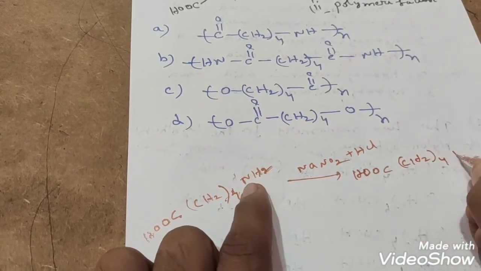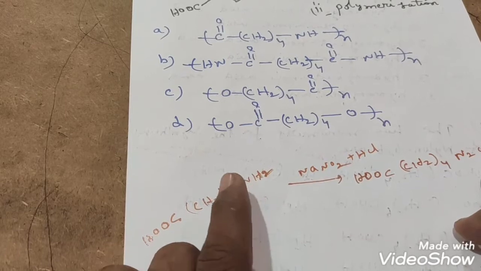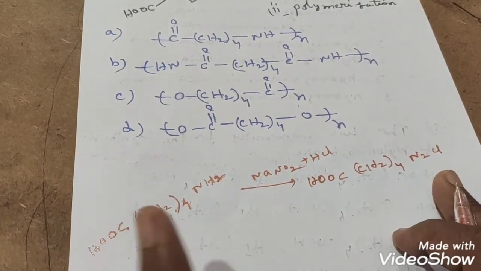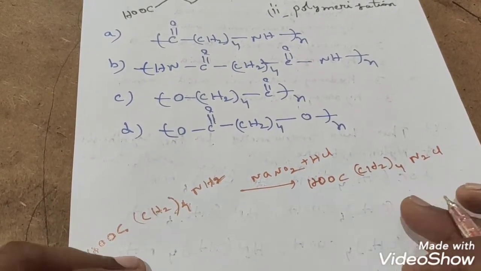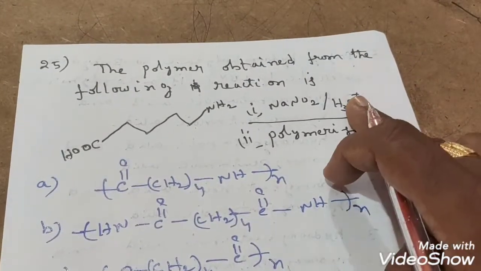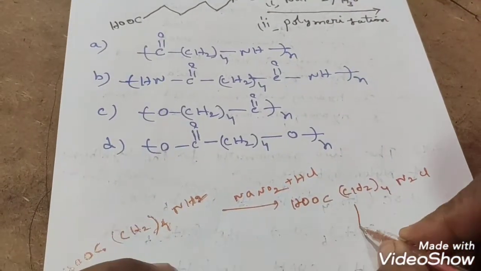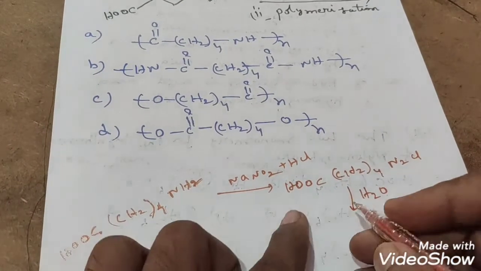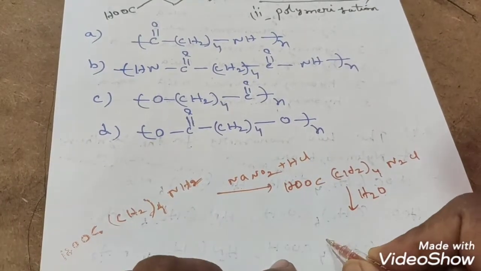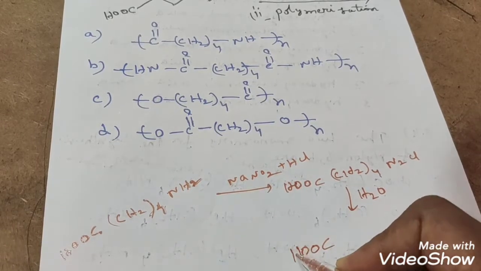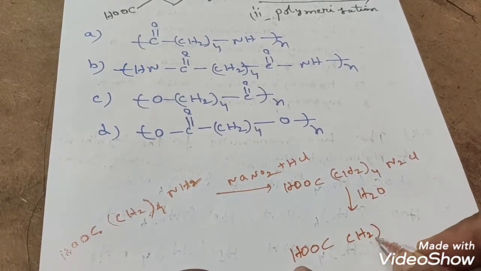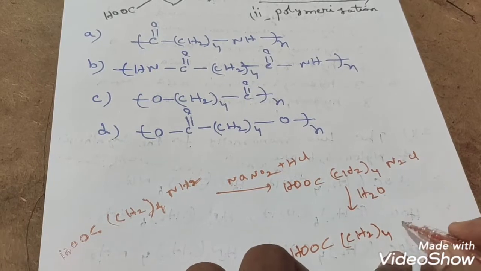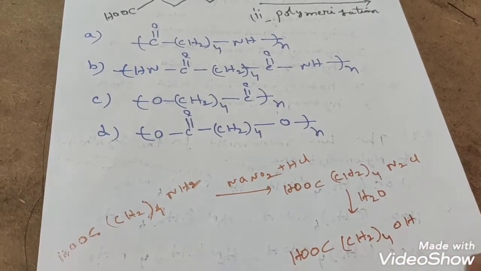In place of NH2, you will get N2Cl, the diazonium chloride. Next step, what have they given? Hydrolysis. On hydrolysis, students, this N2Cl will be converted into alcohol. That means in place of N2Cl, you will get an OH group.